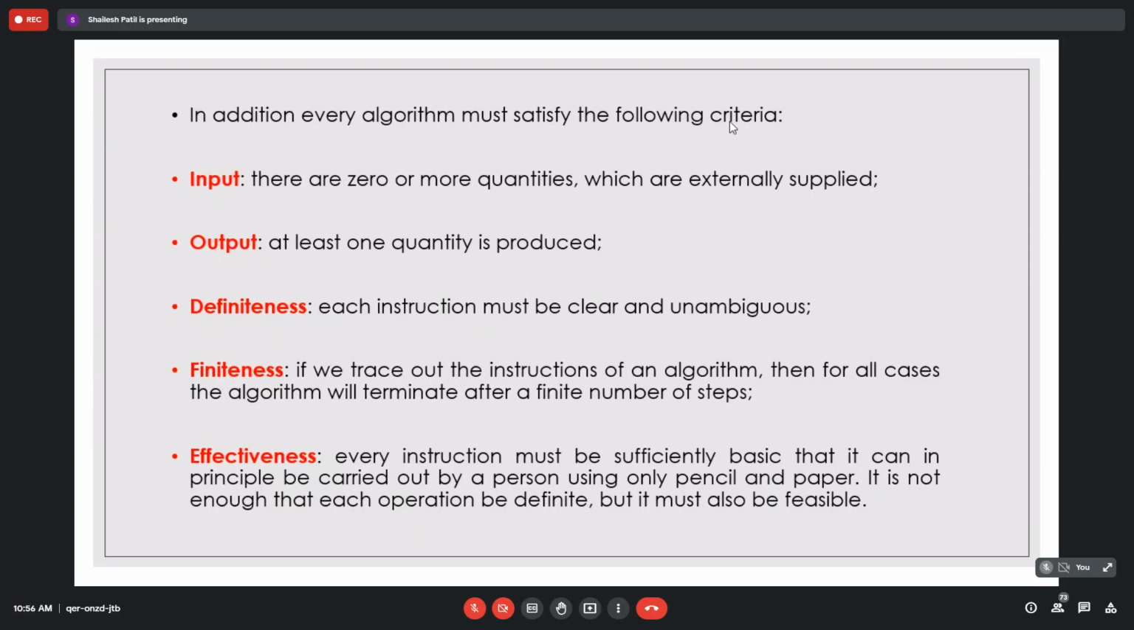The next characteristic is definiteness. Each instruction in your algorithm should be clear and unambiguous. What do you mean by definiteness or unambiguous? Can anybody tell? What is definiteness?